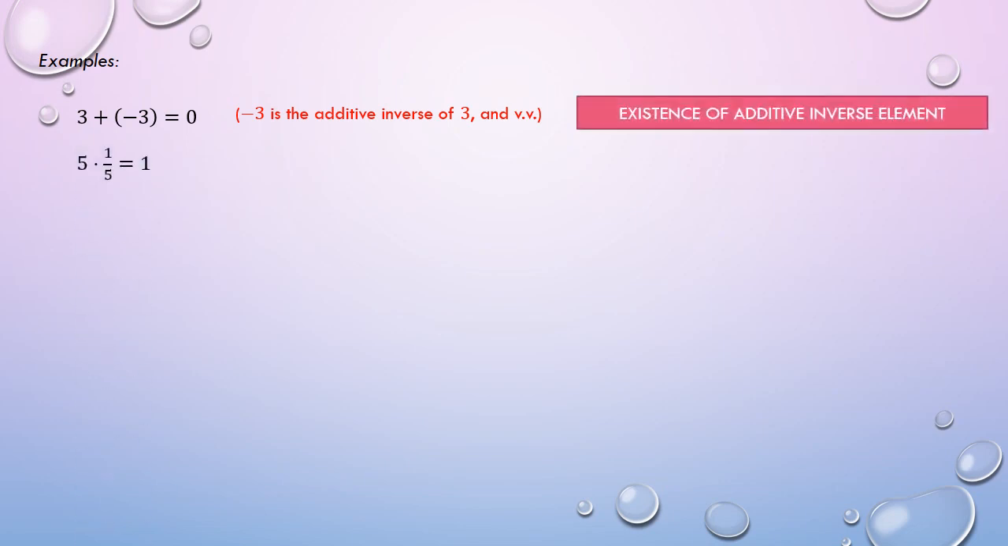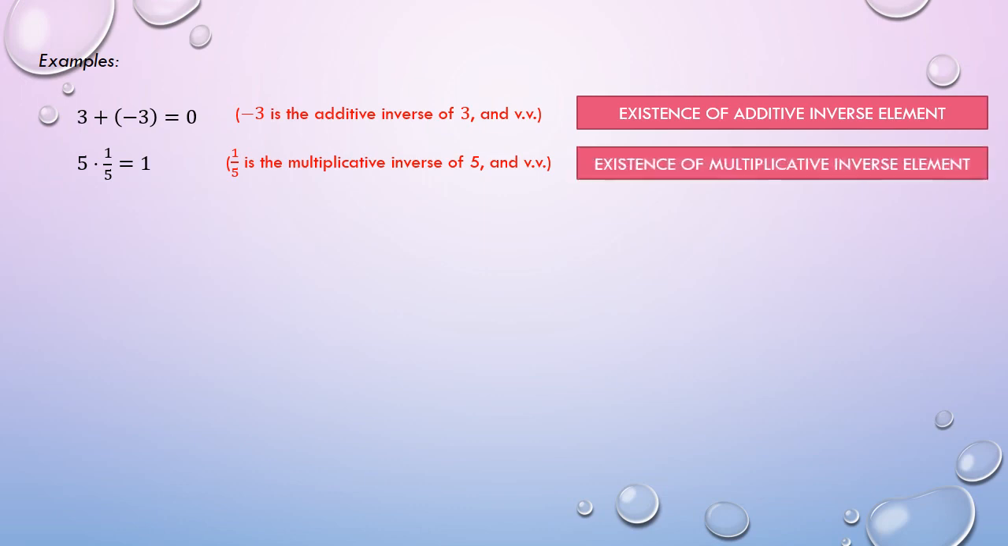Second example, we have this. Similar to the first example, makikita natin dito na si 1/5 functions as the reciprocal of 5 and vice versa. Therefore, the correct answer for this is existence of multiplicative inverse element.